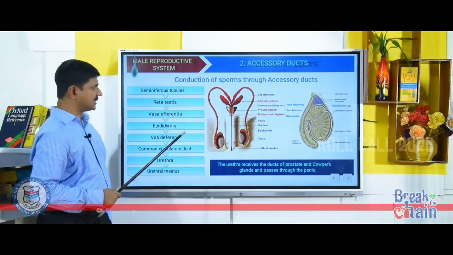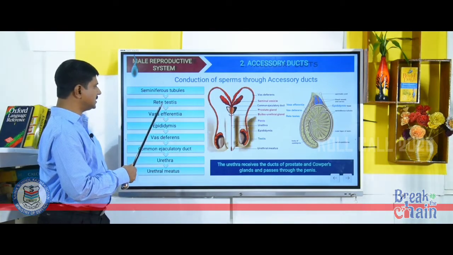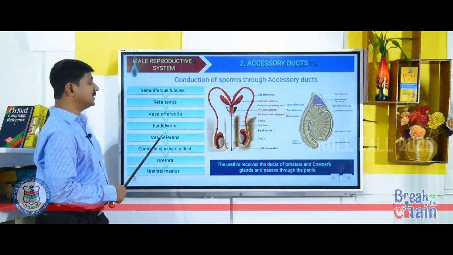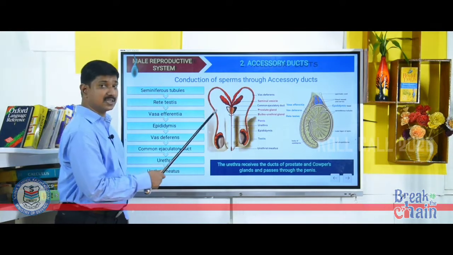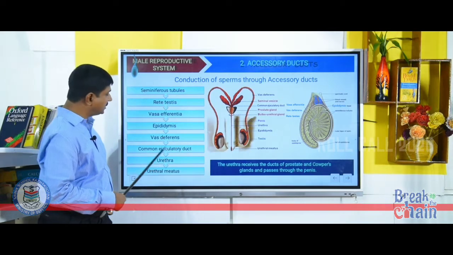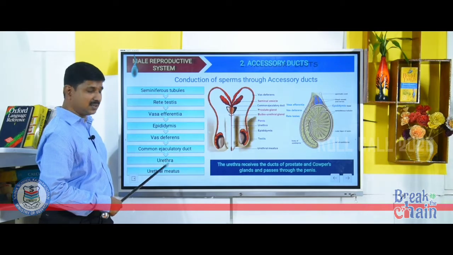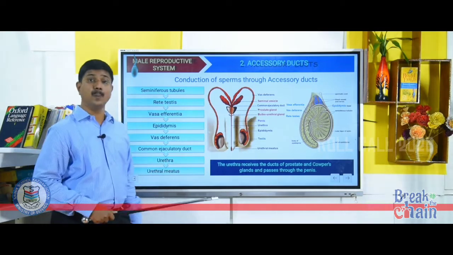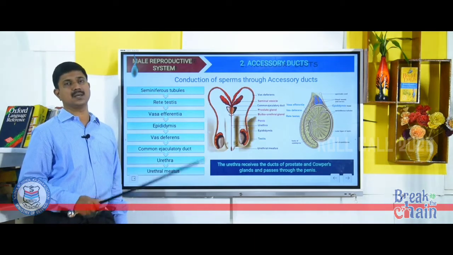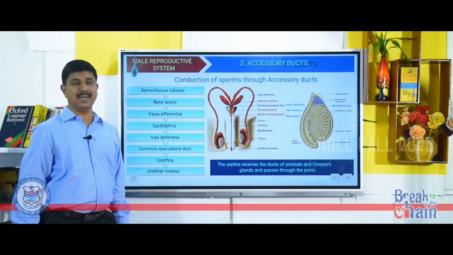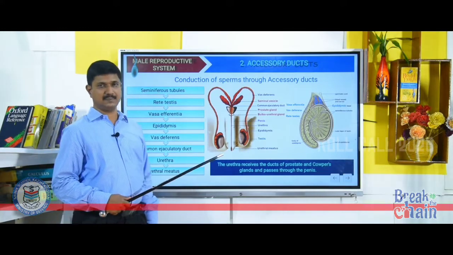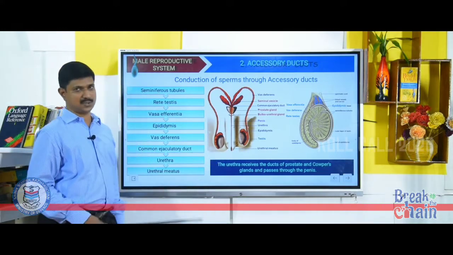So these ducts include rete testis, vasa efferentia, epididymis, vas deferens. Then the vas deferens joins with the duct from the seminal vesicle to form the common ejaculatory duct. The common ejaculatory duct passes through the urethra and opens outside through an opening called the urethral meatus. Through the urethral meatus, sperms are released out of the body of the male. So, that is about the accessory ducts of the male reproductive system.